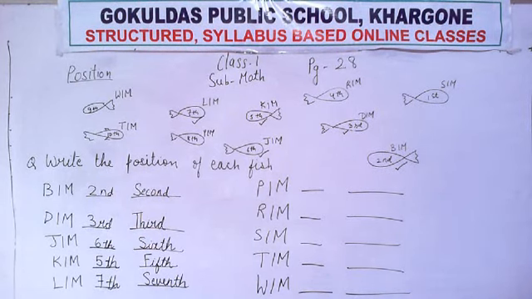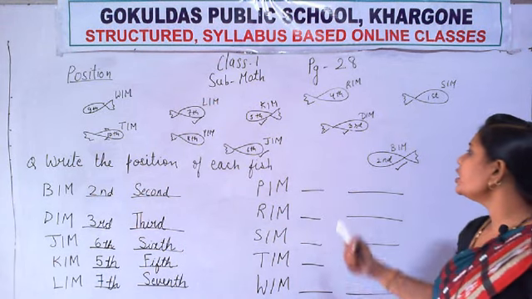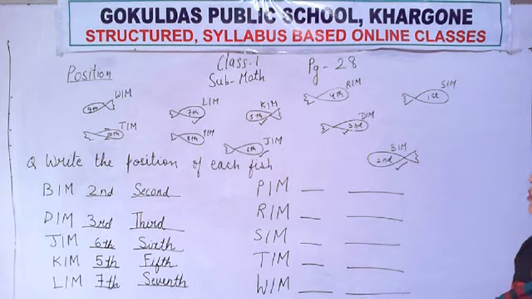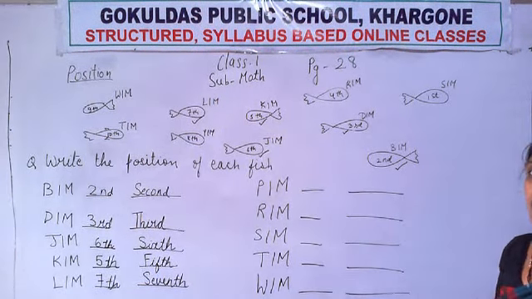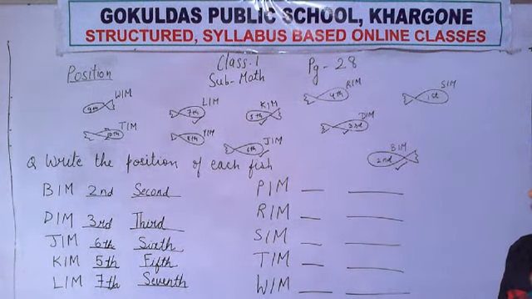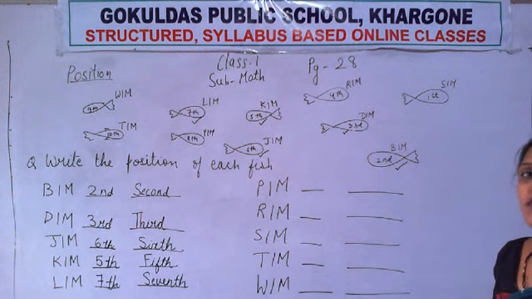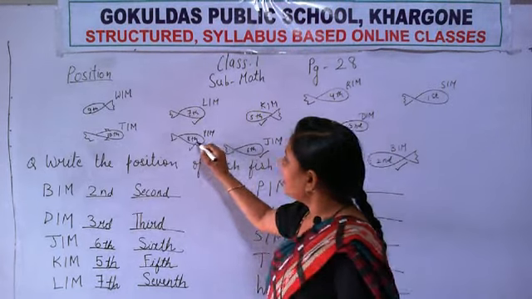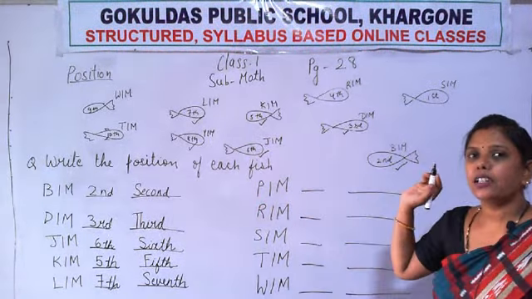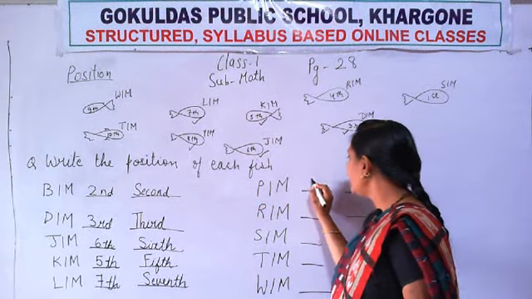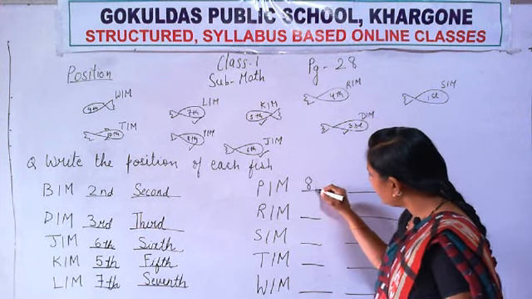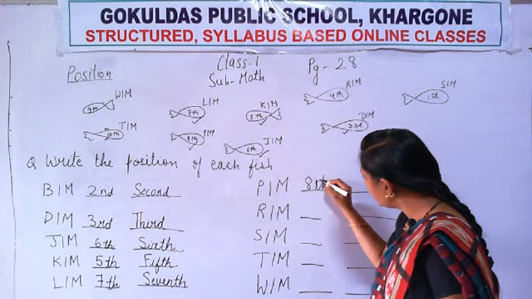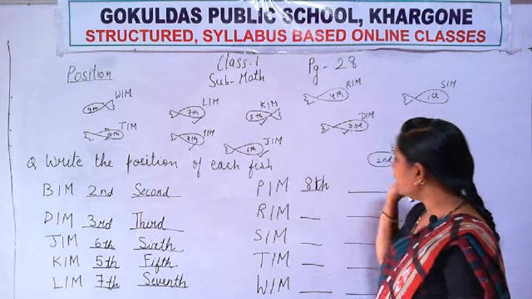Okay? Now see next. What is the name of the next fish? PIM. Pim. Now where is Pim? I didn't find where Pim is written. See what is the position of Pim? Say. I can't hear you. Yes, here it is. And what is the position? 8th, right? 8 TH.